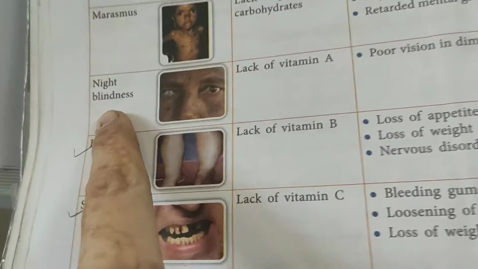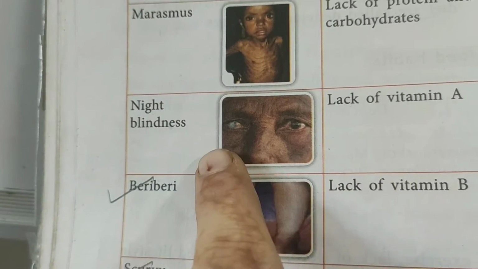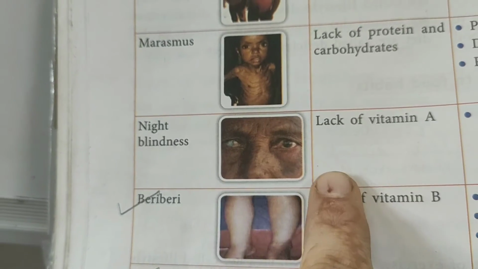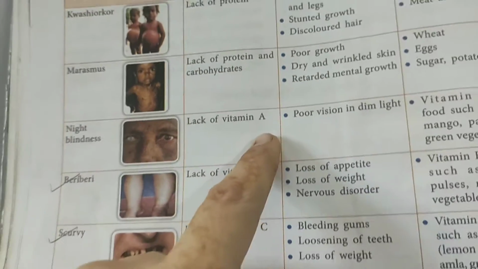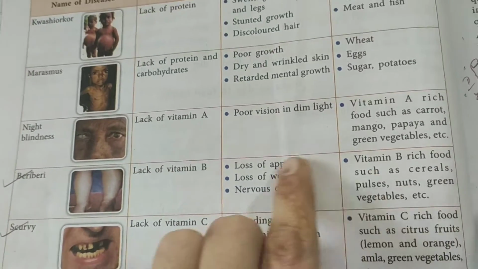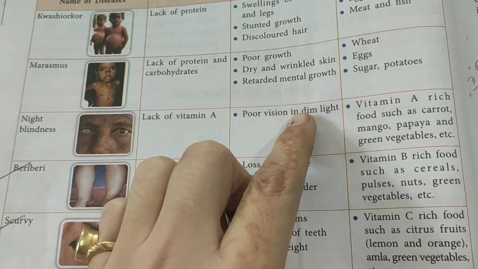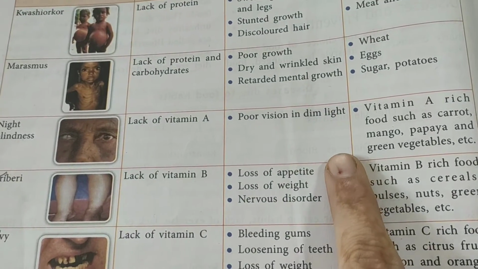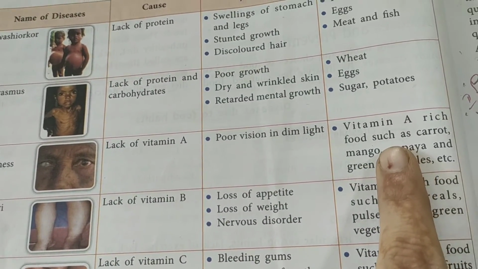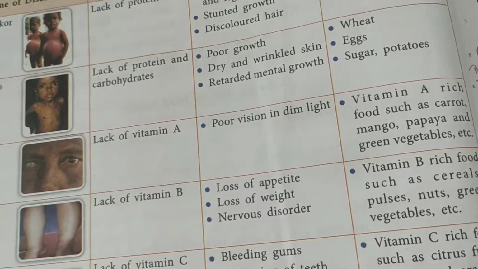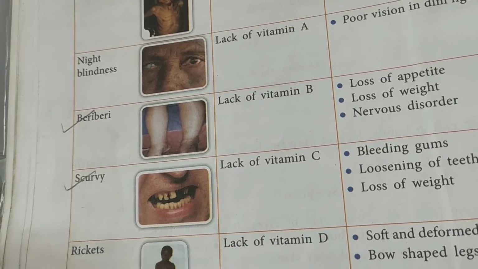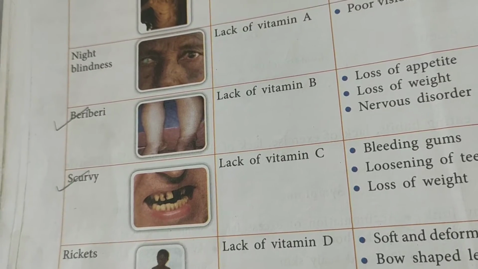Then we have night blindness. Look at the picture here, children. See the eye here? Night blindness is caused by lack of vitamin A. What happens in this disease? Poor vision in dim light. At night the person cannot see properly. Vitamin A rich food such as carrot, mango and papaya should be given to a night blindness patient.